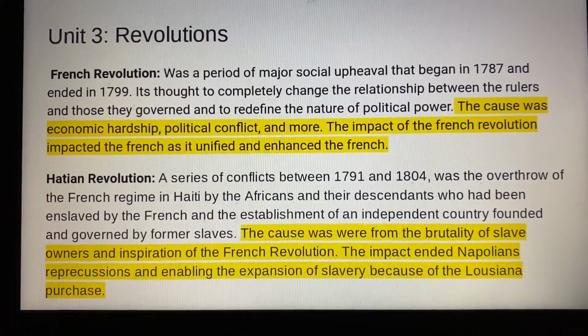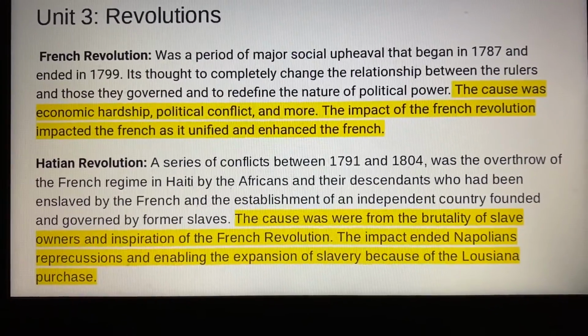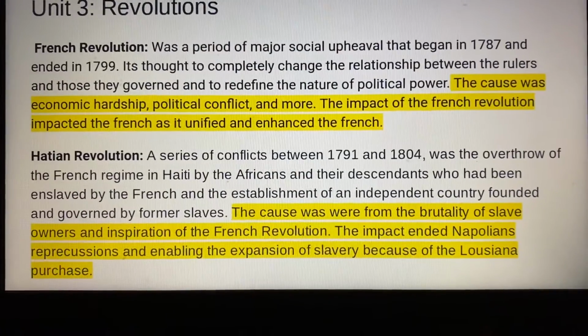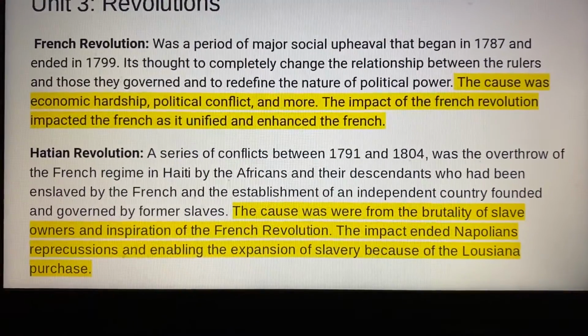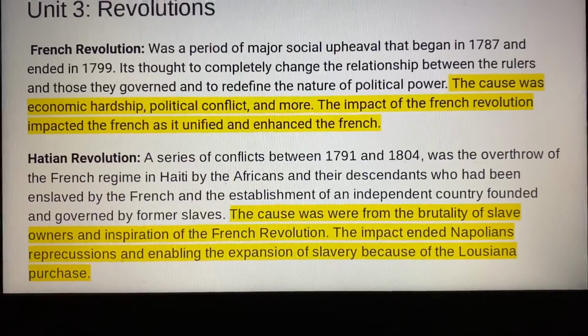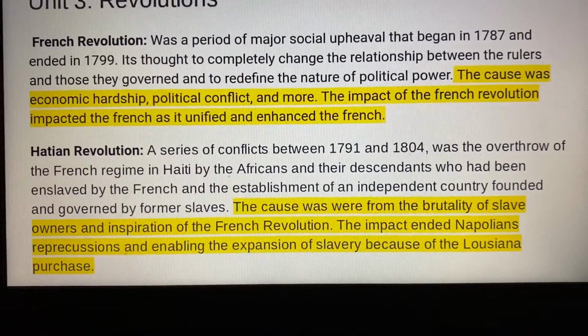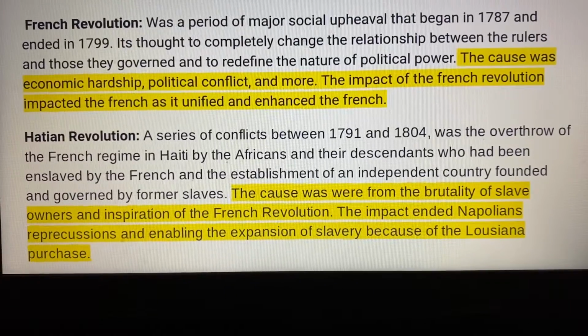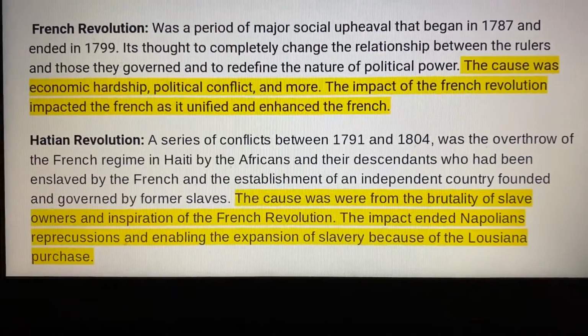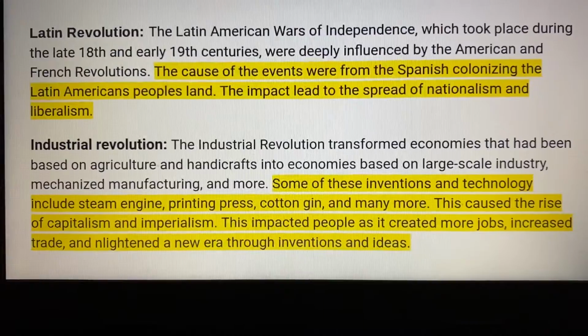Haitian Revolution. The cause was the brutality of slave owners and inspiration of the French Revolution. The impact ended Napoleon's repercussions in enabling the expansion of slavery because of the Louisiana Purchase.